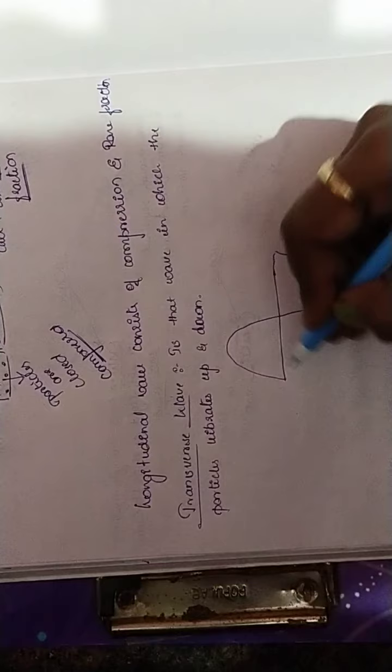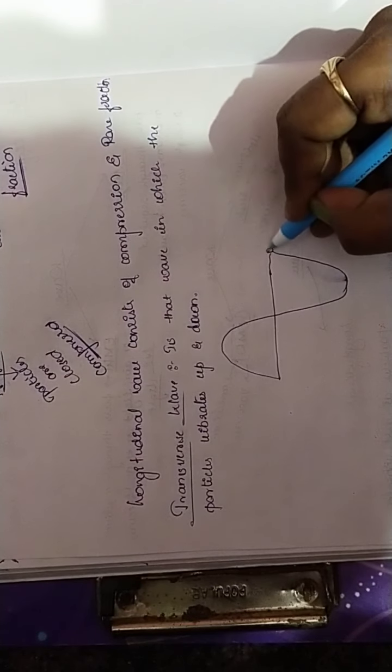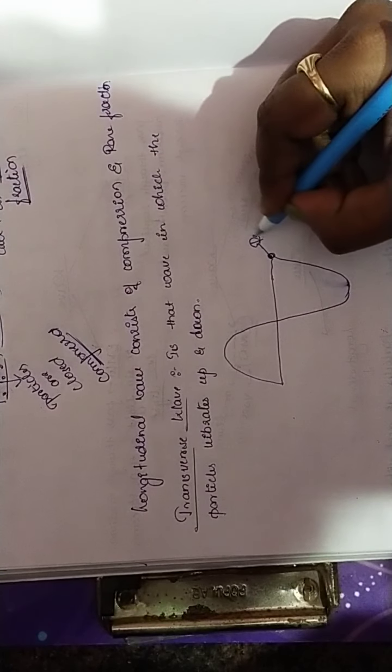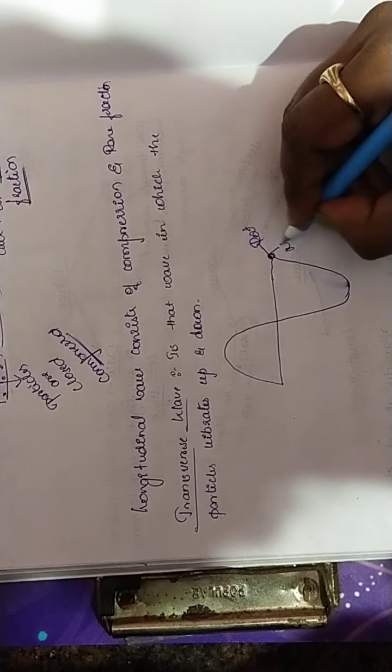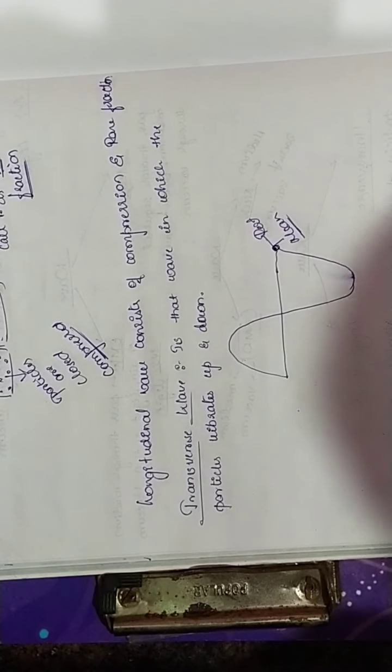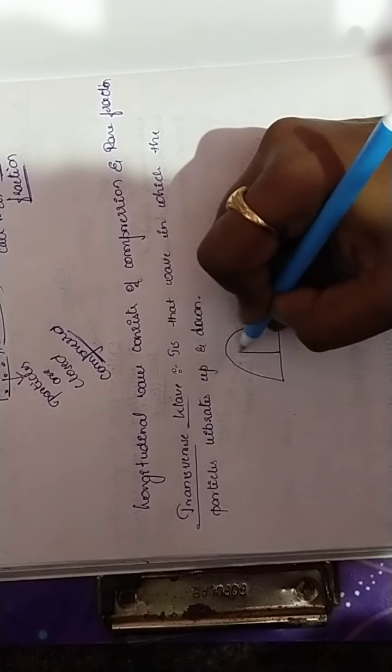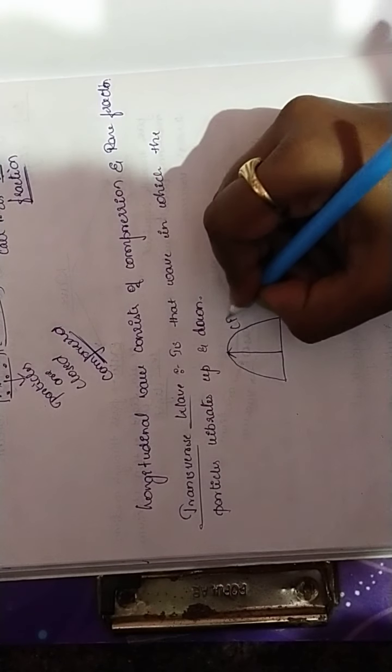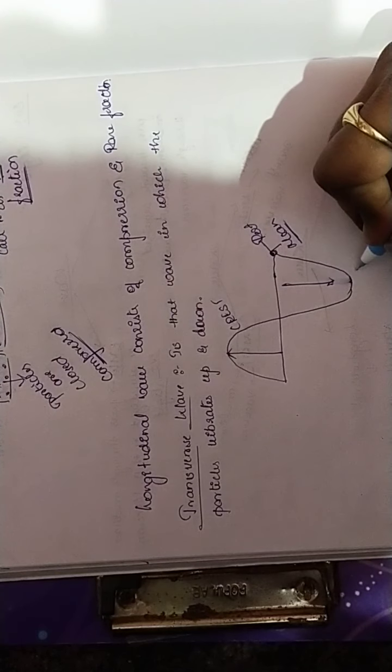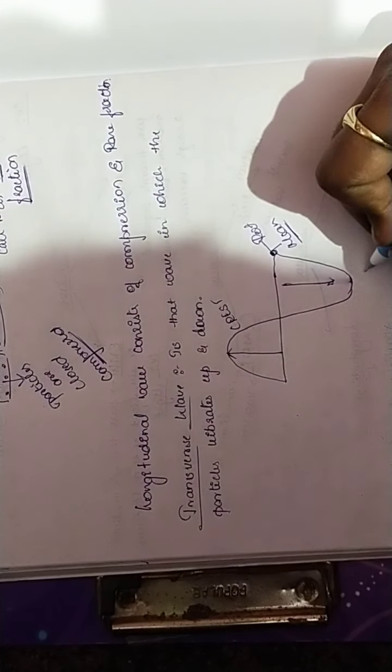Where this is the mean part, the maximum at the upper side we call the crest. The maximum at the lower side we call the trough.